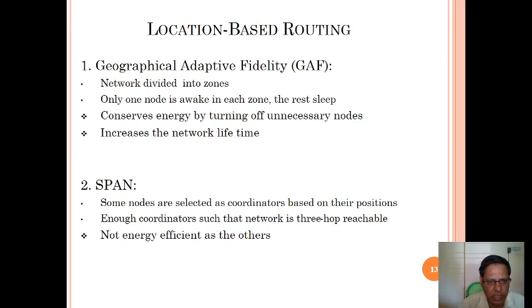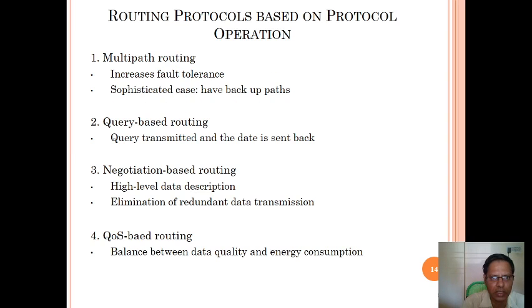Okay, SPAN. Some nodes are selected as coordinators based on their positions. Why the coordinators? To monitor the remaining nodes based on their positions, with enough coordinators such that the network is 3-hop reachable. It is not as energy efficient as the others.